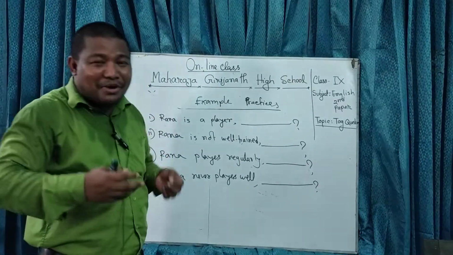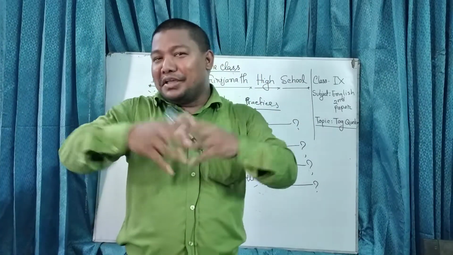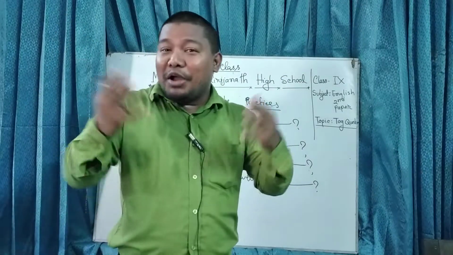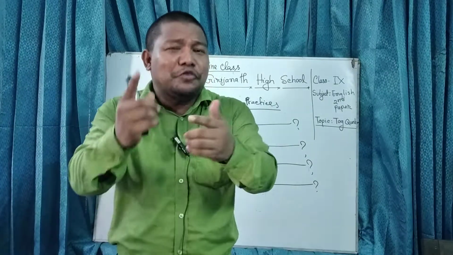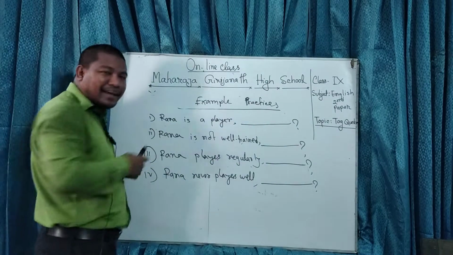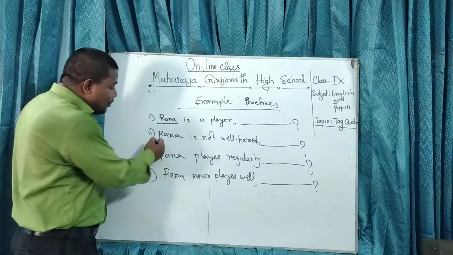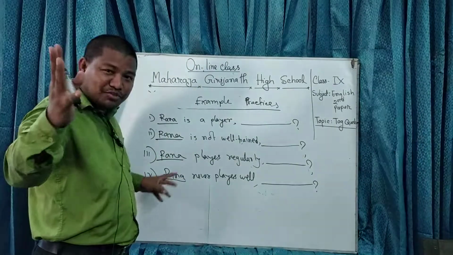You know what happens in our country? Okay, in our country, two major parties in our country, right? One is Awami League, and another is BNP. So what do we follow? We follow the leader, right? Similarly, we have to follow the leader of the sentence. Okay, if I ask you, Rana is a player, which is leader, which is subject here? Yes, Rana. Next sentence, Rana. Okay, for your understanding, I have given you the same subject.